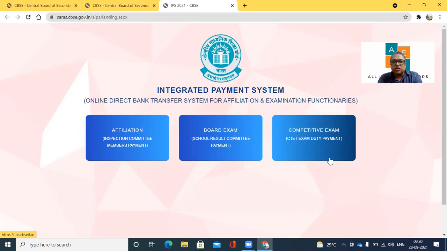So here also you get 3 options. One is affiliation. If your school is applying for affiliation or you are part of the inspection committee and you are claiming the payment for that, you will click on affiliation. Then there is board exams and competitive exams. Right now I'm explaining to you about the school result committee payment. So I'll go to the second option and click on this board exam school result committee payments.